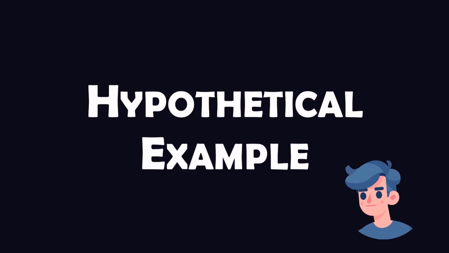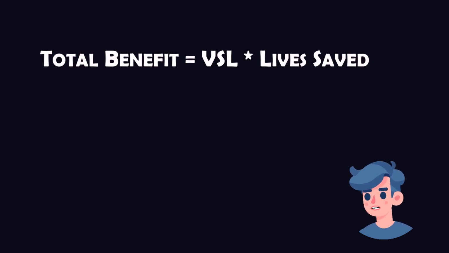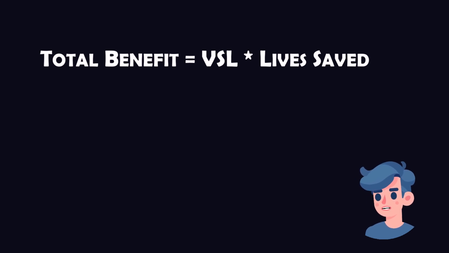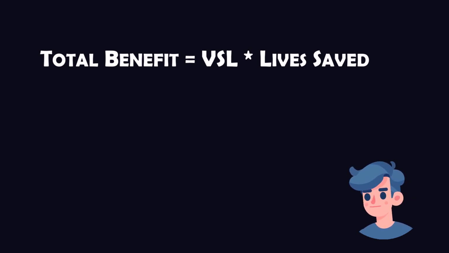Let's examine a hypothetical scenario to see VSL in action. Imagine a city considering building a new highway designed to reduce accidents. The project costs $500 million and is expected to save 50 lives over its lifespan. Should the city proceed? Calculate the expected benefit using the current VSL of $10 million.